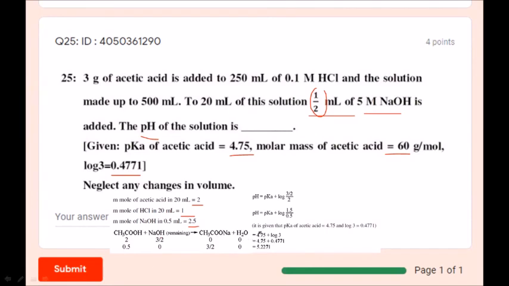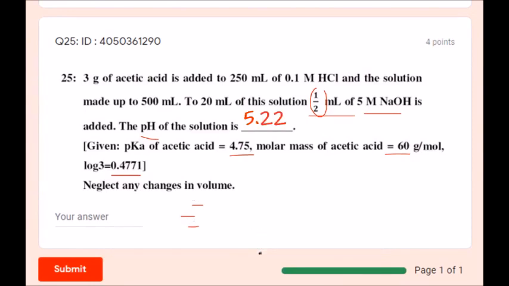So pH equal to pKa plus log 3/2, pH equal to pKa plus log 1.5/0.5. It is given that pKa of acetic acid is 4.75 and log 3 equal to 0.4771. So substituting these values, 4.75 plus log 3 is nothing but 5.2271. So the answer 5.227 is the correct answer, students.